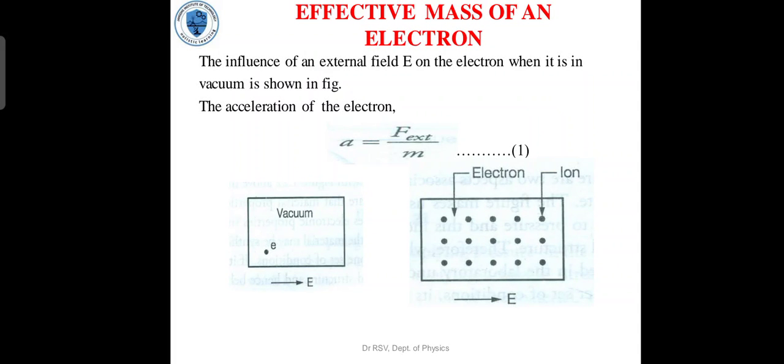I am here to explain the topic of effective mass of an electron in engineering physics. The effective mass of an electron: the influence of an external field E on the electron when it is in vacuum. The acceleration of the electron is equal to F external divided by mass. This is the diagrammatic representation.